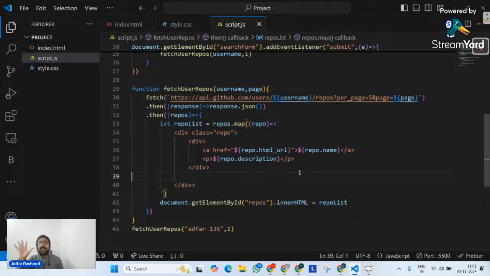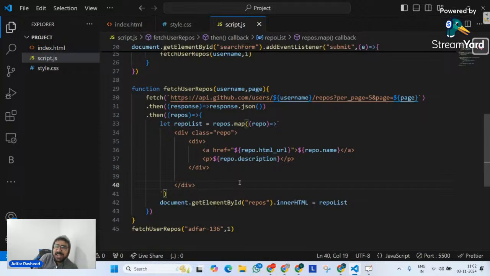Let me give you a hint. What is this repo list? Is this an array or is this something else? Quickly tell me. When we talk about this repo list, what is it? It's an array or anything else? Very good. It's an array because we know map returns an array, right?